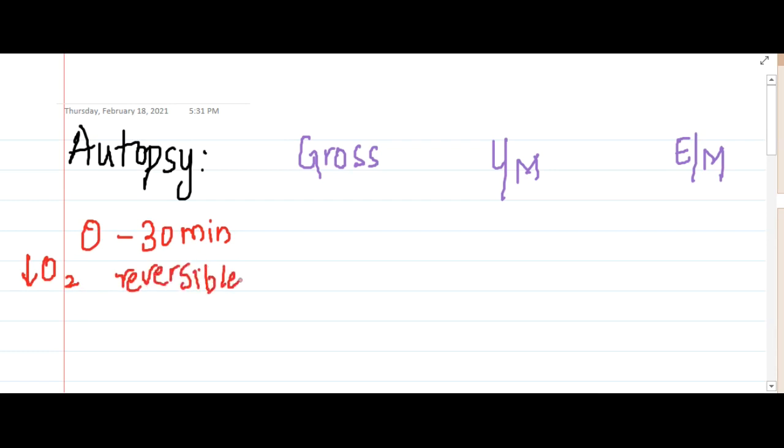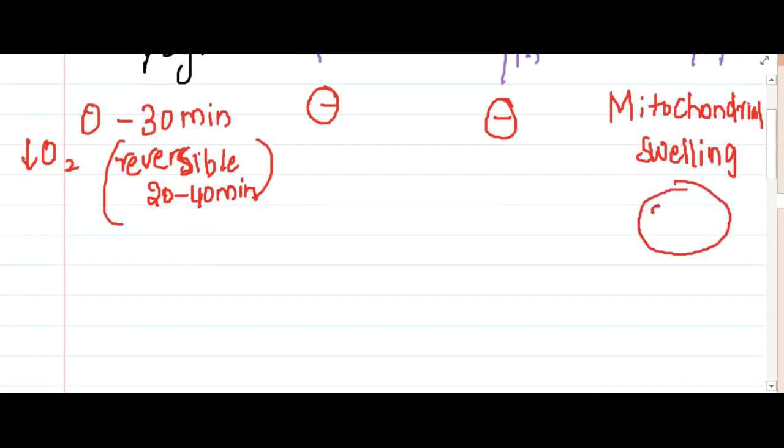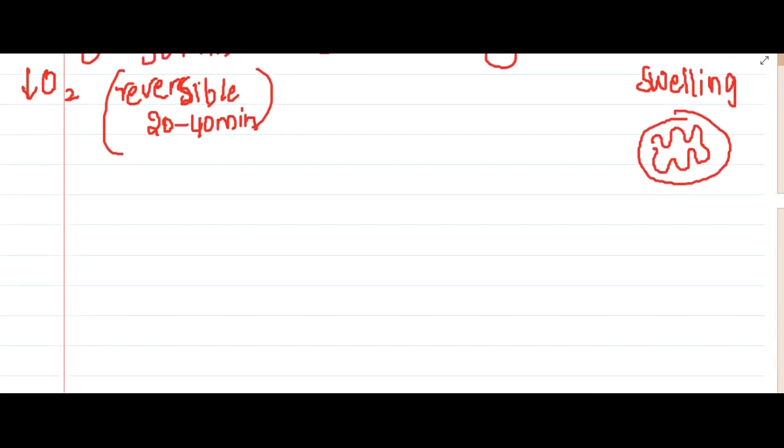In 0 to 30 minutes, you are not going to see any gross changes, you will not see any light microscopic changes, but in electron microscopy you are going to see just one thing, which is mitochondrial swelling. The mitochondria become swollen. That is from 0 to 30 minutes.